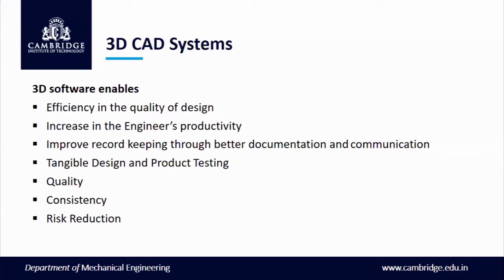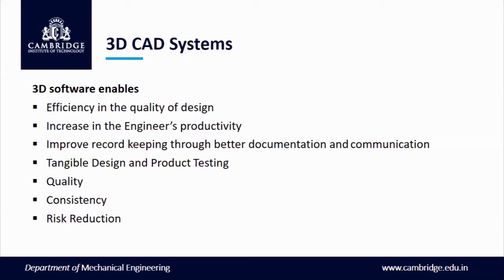Next, improving record keeping through better documentation and communication. Whatever design is done, you have to keep a record of it. Once you keep the record, you will know what happened previously, whether it was an error, or whether the manufacturing or productivity was not proper. People can see that through documentation, and the communication between design and production is very much important.